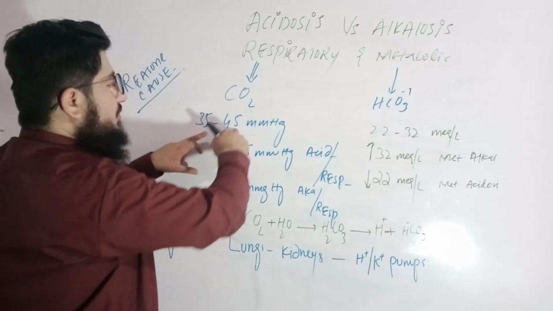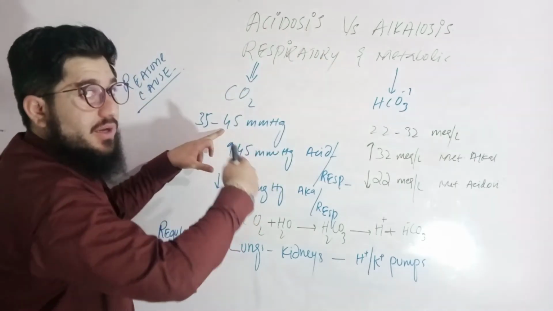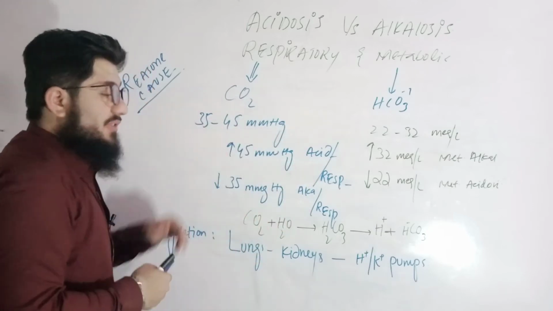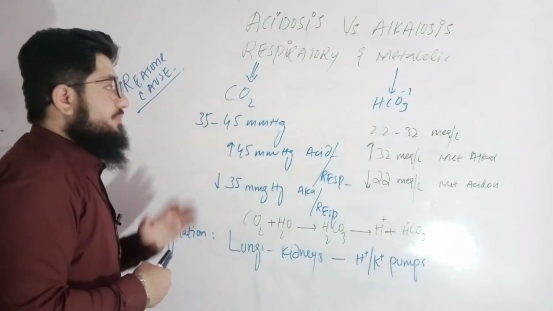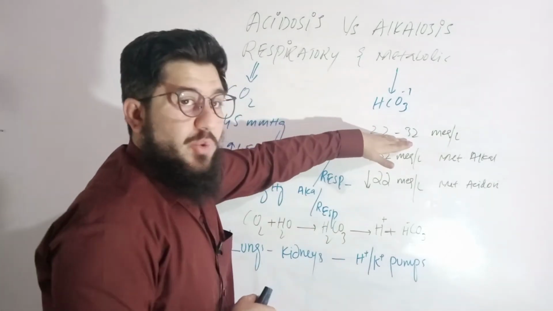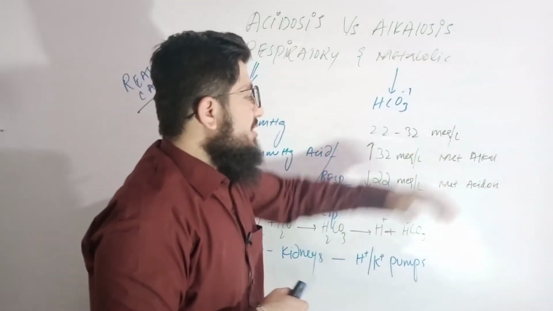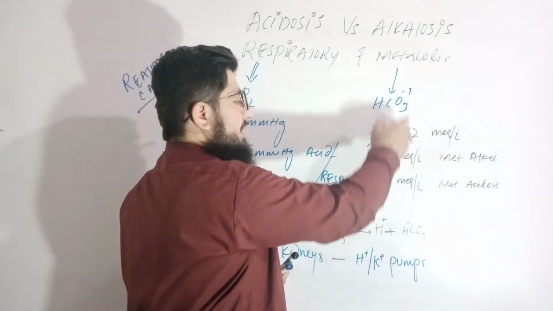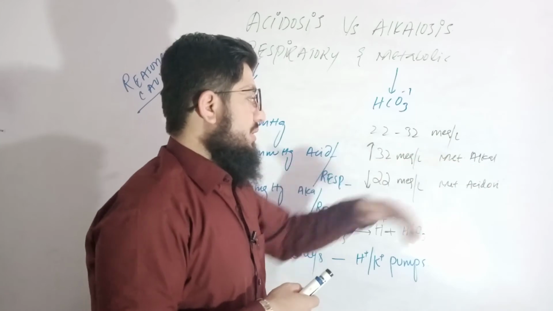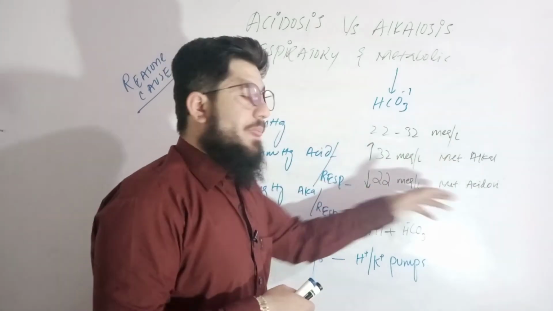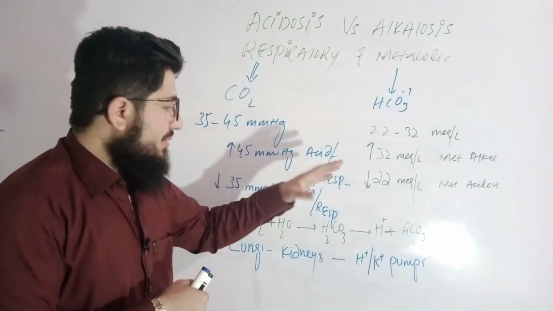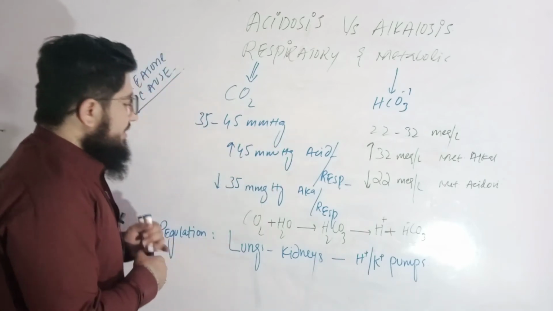If the value is more than 45, it is acidic, named respiratory acidosis. If it is less than 35, that is respiratory alkalosis. And here we have bicarbonate. You must remember the value 22 to 32 milliequivalents per liter. If it is increasing from 32, it will lead towards alkalosis. And if it is decreasing from 22, it will lead towards metabolic acidosis. Very simple and easy. Now let's come towards the next point.